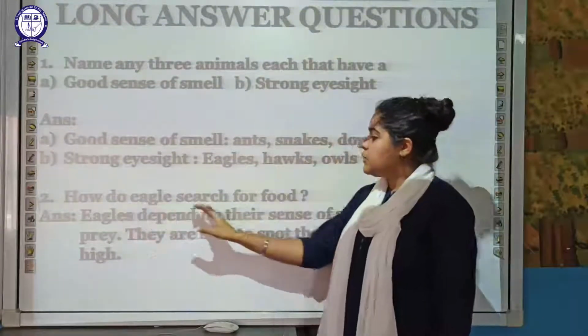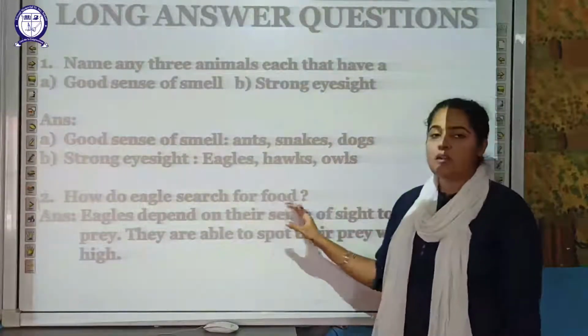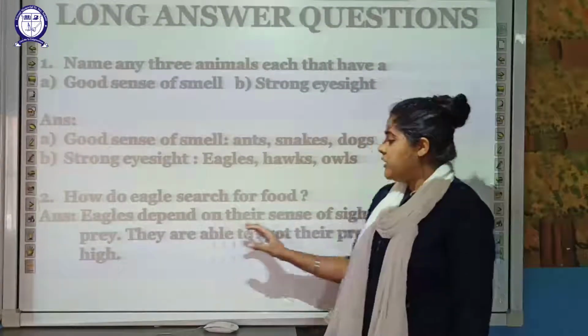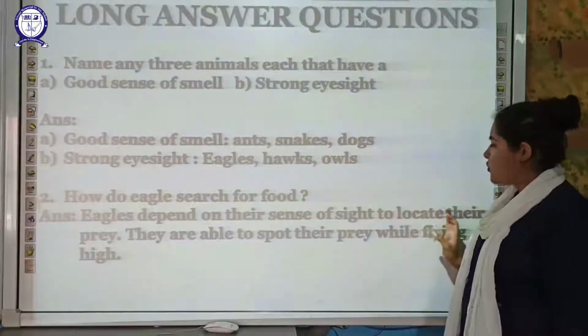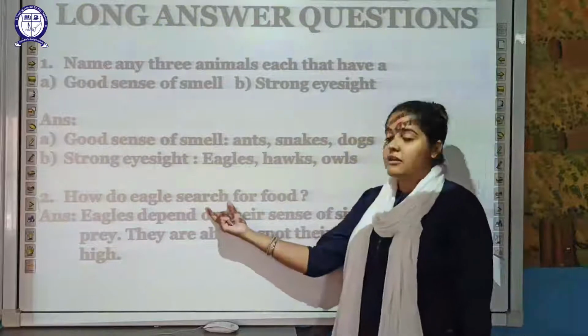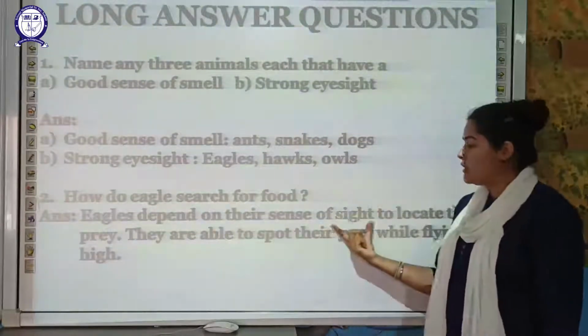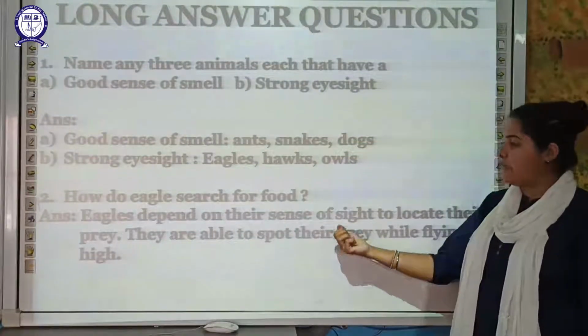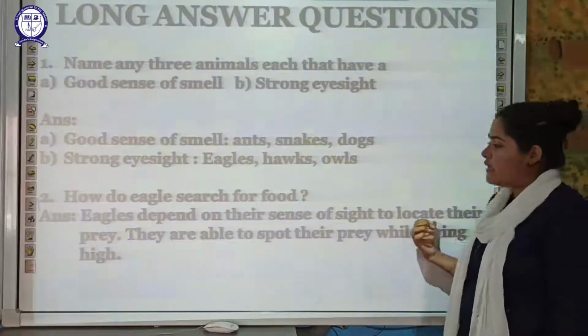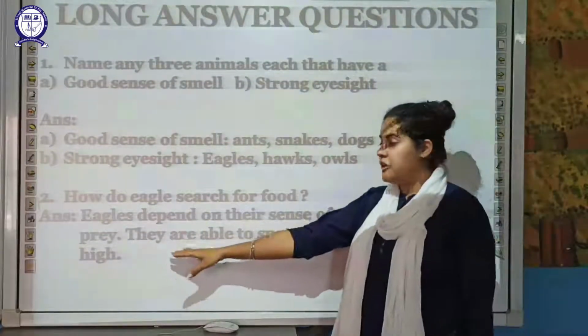Next is, how do eagles search for food? How are they going to search for the food? They depend on their sense of sight to locate their prey. So eagles are depending on what? They are depending on their sense of sight because they have good eyesight. So they use that sense in order to find their food.